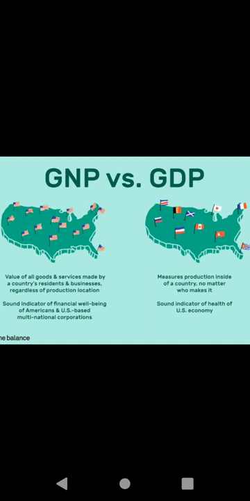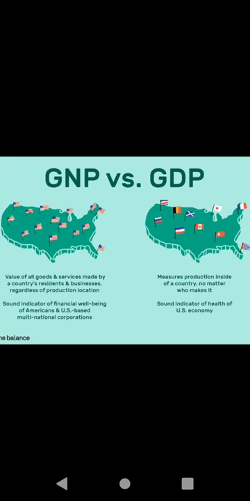Gross national product. What do you mean by this? Before that, under national income, there are various terms for measuring national income. In this lesson, we are going to talk about these 7 topics.